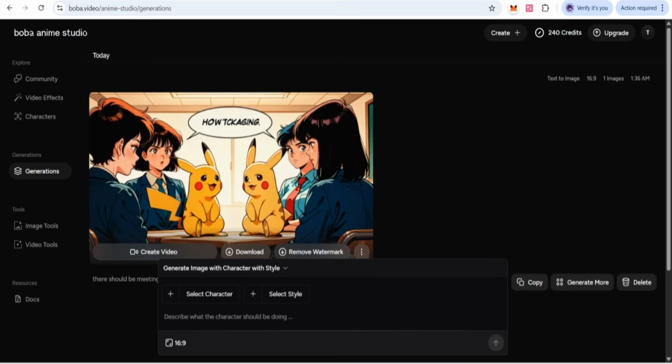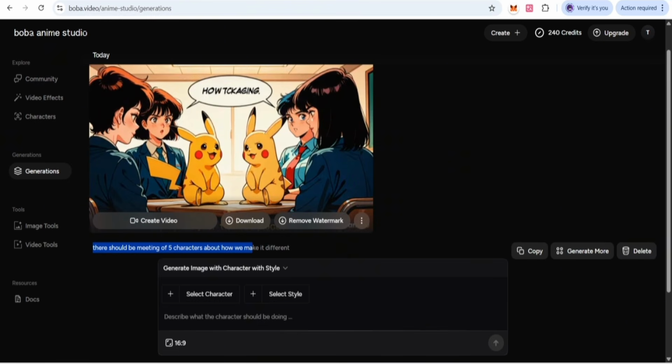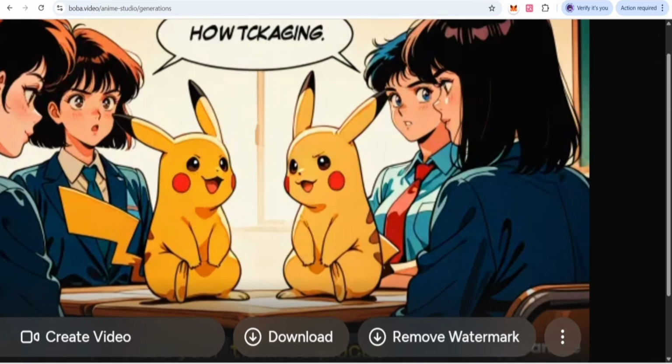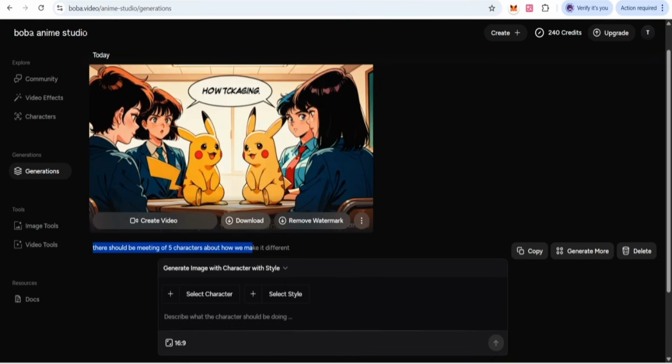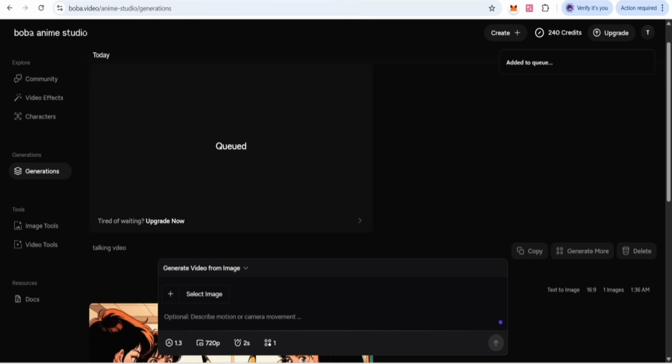Now you see here the prompt that we have given. There should be a meeting of 5 characters, and there are 5 characters. As we have selected Pikachu, there is also an image we can download. We can also create a video and check these images. Now there should be talking, like a talking video. So this is what we give, and then we click again, and it will be generated within 1 minute. And you see the credits that were 250; now there are still 240 remaining.